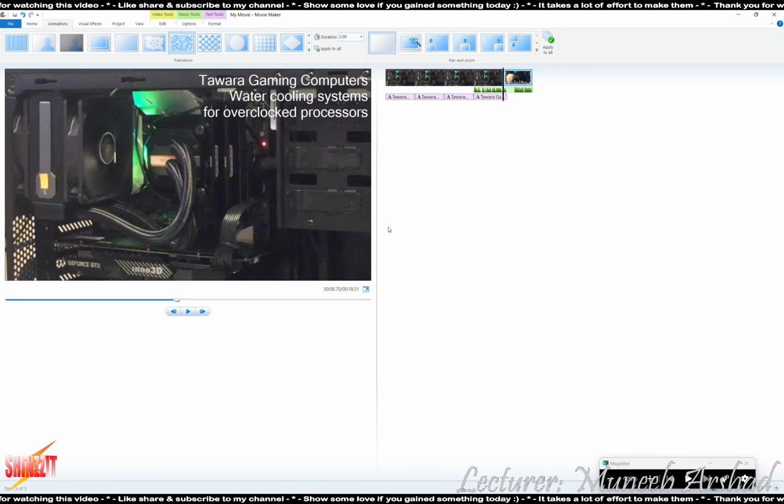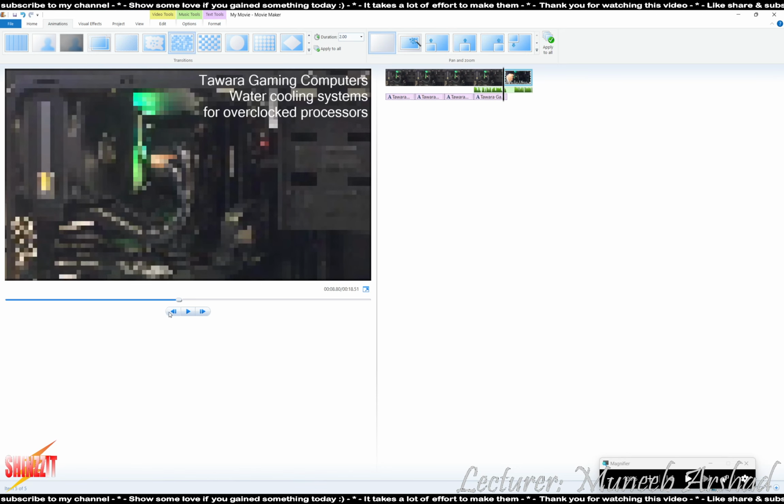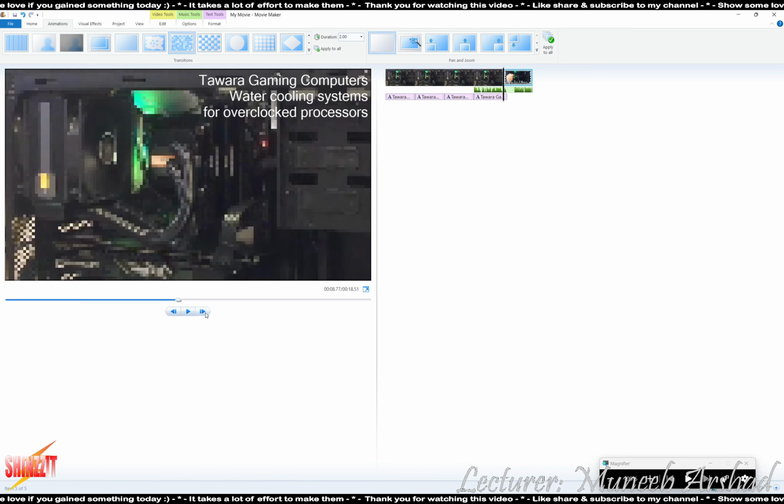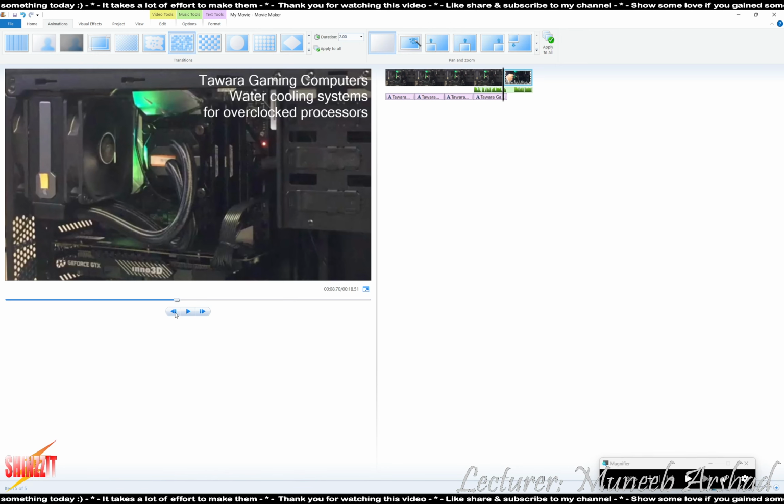So if I go by frame, this is where the transition is actually starting. At this point, this is 8.70. So this text, which is starting at